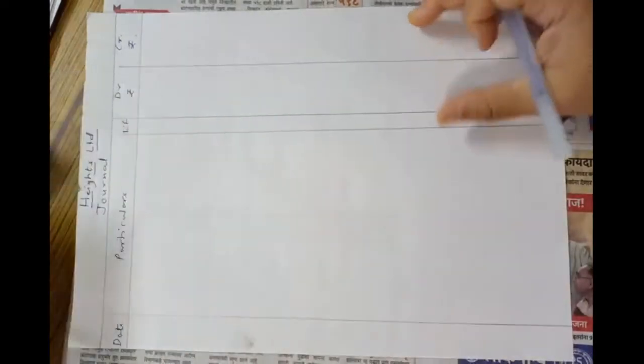Understood? In case of the first category, no refund. In case of the second category, no refund. But in case of the third category, as no debentures are given to them, the excess money received from them on their applications will be refunded to them. So the total refund of the company will be 12,000. Understood? So now we will pass the journal entries of the problem. Let's pass the journal entries.